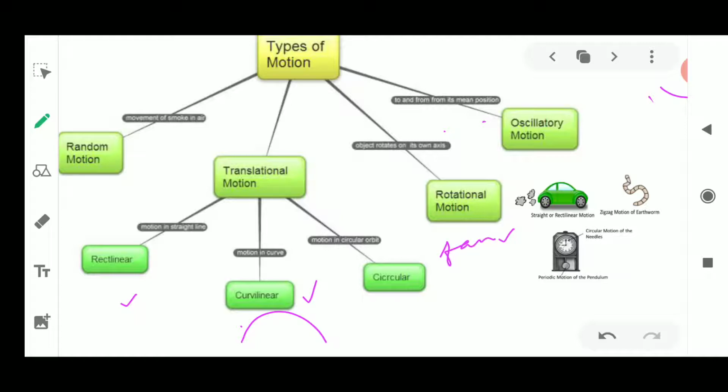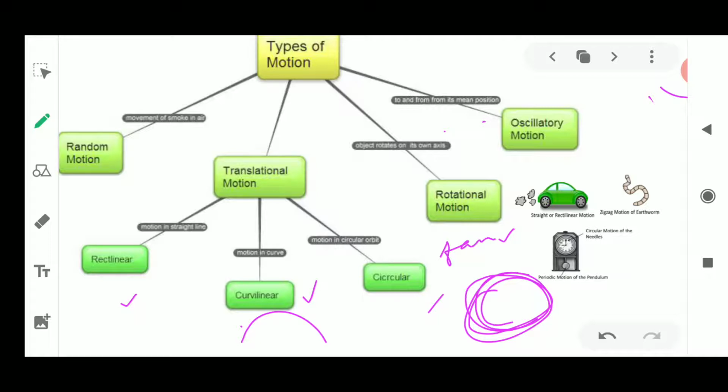Circular motion is also shown by the fan, or you could say a stone tied to a thread that you are rotating, so it becomes circular motion. Or if a circular pathway is there and the object is moving around it, this is known as circular motion. The blades of the fan show circular motion as well as rotational motion. Your earth rotates, and the earth also changes its position, and that is also known as rotational motion.